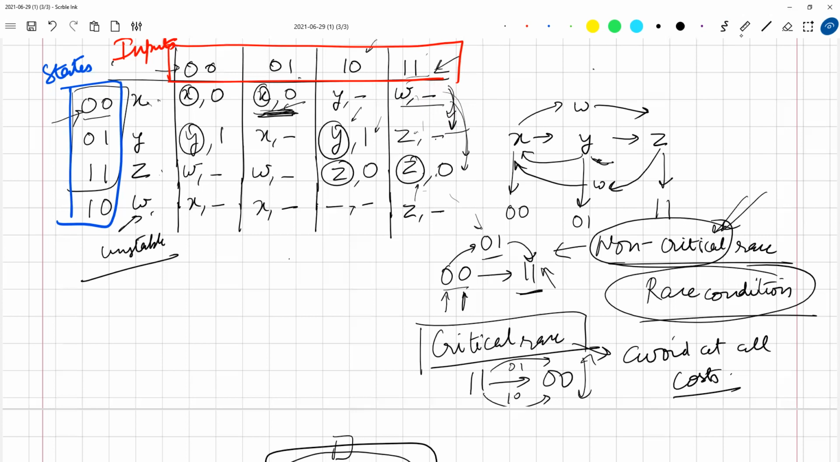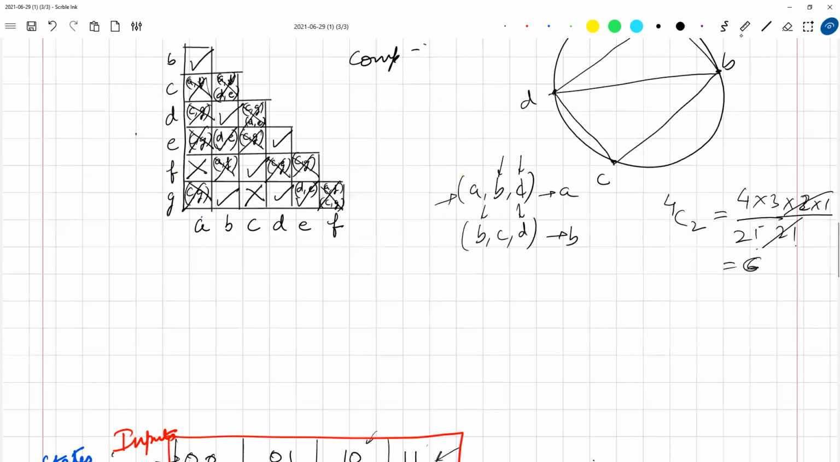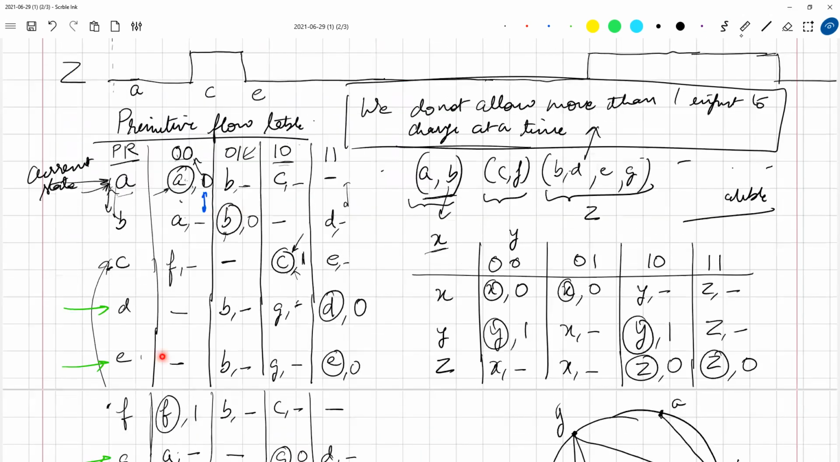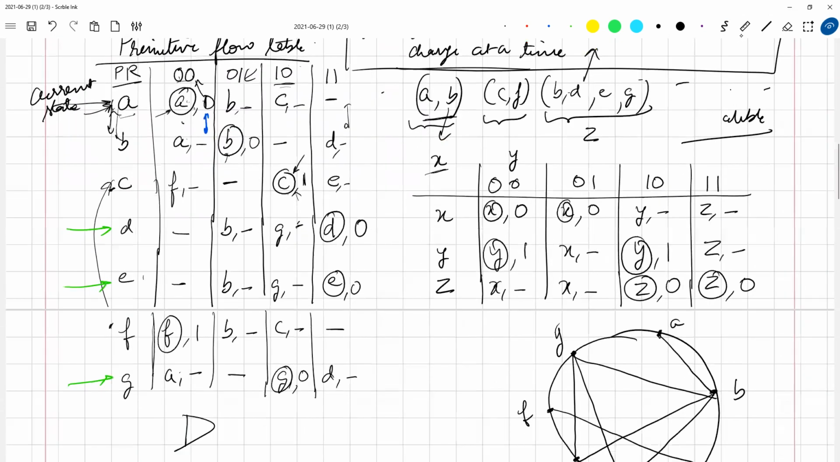Okay, sir. So it's not really very important. And the benefit of using don't care is that we could, without any problems, create a compressed table.